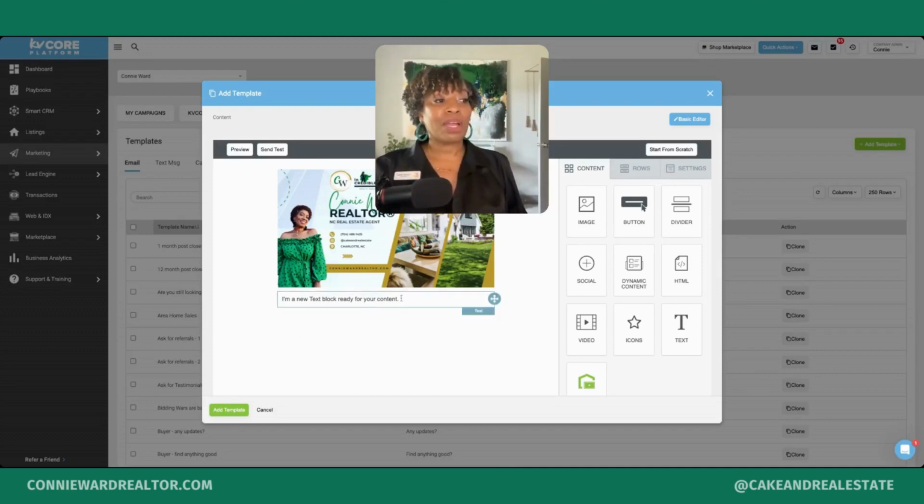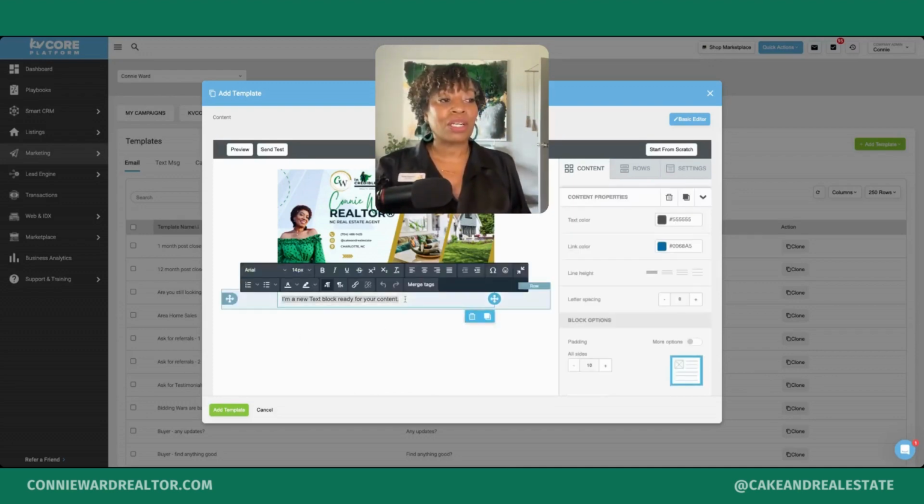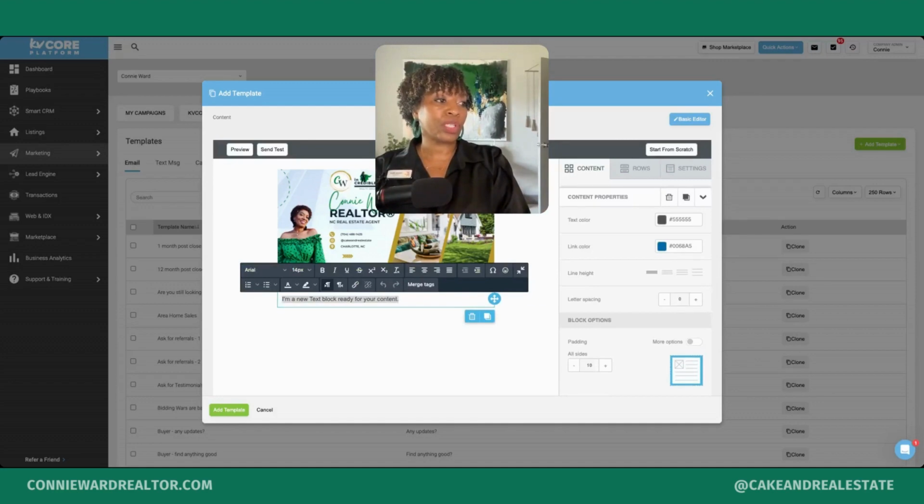So now that we have our content, we can type here whatever it is we want to include. Let's just say we're going to include feature listings. And we can format that text using these format settings.